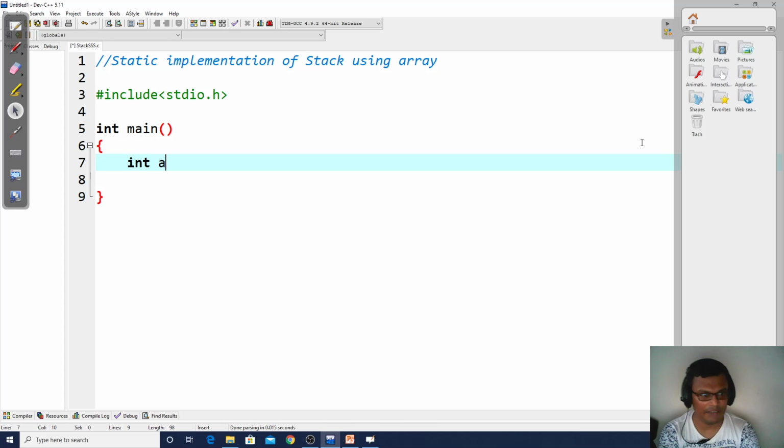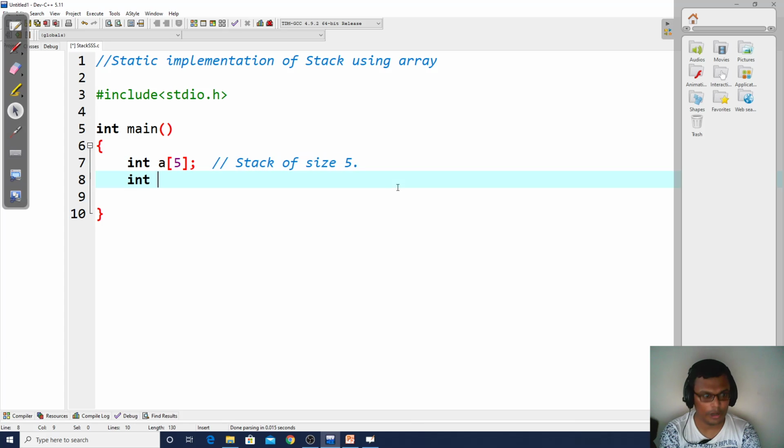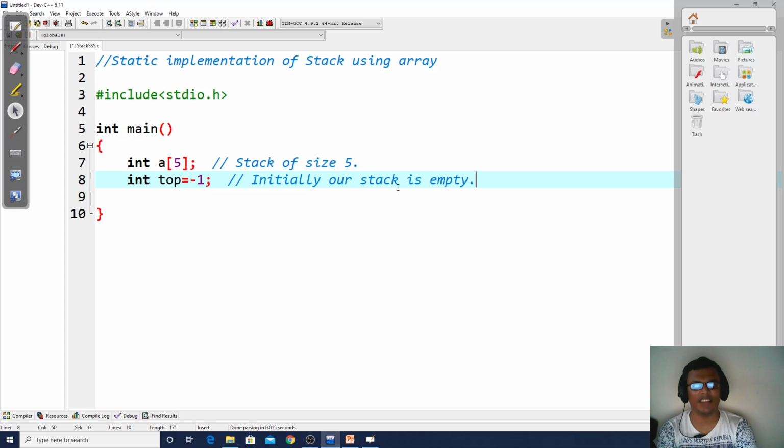In the main function, I have declared an array of size 5. This array is nothing but our stack, and the size of this stack is 5. In order to maintain the top of the stack, as we have seen, we need one variable called top, and initially we'll make this top as -1. This indicates that initially our stack is empty.